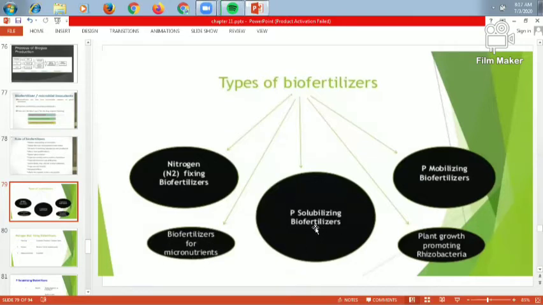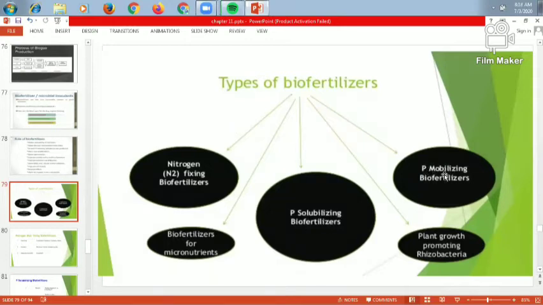Then the phosphate solubilizing biofertilizer. Phosphate is also one of the important substances for making DNA, RNA, the genetic material, and genes. So phosphate is also very useful. For this, phosphate solubilizing bacteria are there. The phosphate solubilizing bacteria produce the phosphate solubilizing biofertilizer.